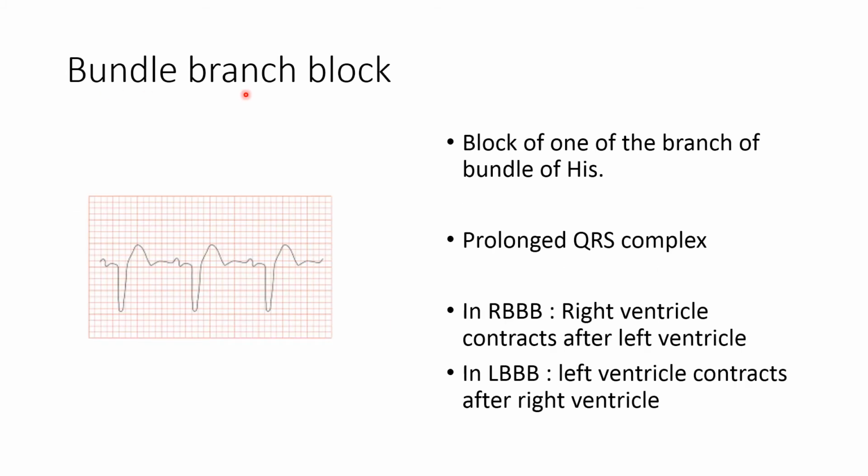Bundle branch block is the blockade of the conduction of the impulse in the bundle of His. There are two bundle branches, the right bundle branch and the left bundle branch. Whenever the right bundle branch is blocked, it results in the depolarization of the left side of the heart first, which is followed by the depolarization of the right ventricle. So the right ventricle contracts after the left ventricle, and in left bundle branch block, the left ventricle contracts after the right ventricle. Because of this prolonged depolarization, the QRS complex is prolonged.